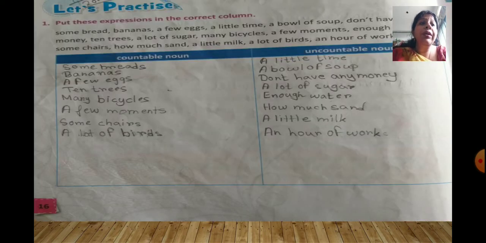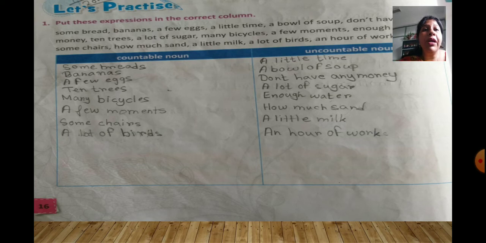Now you come to Let's Practice. There you will see what we have to do. There are some words that are given to us, and we have to put these expressions in the correct column. We have to find out whether they are countable. If they are countable nouns, you will put them below the column of countable nouns, and if they are uncountable nouns, we will put them below the column of uncountable nouns.